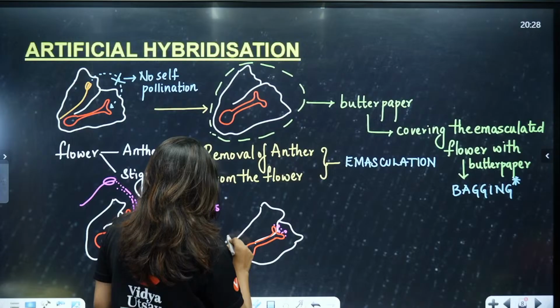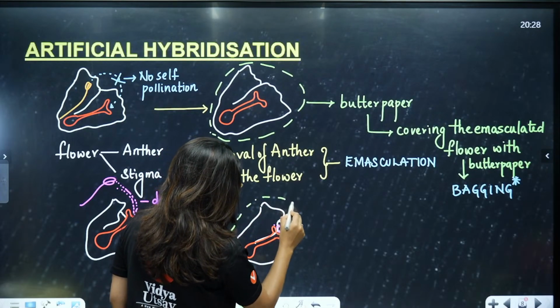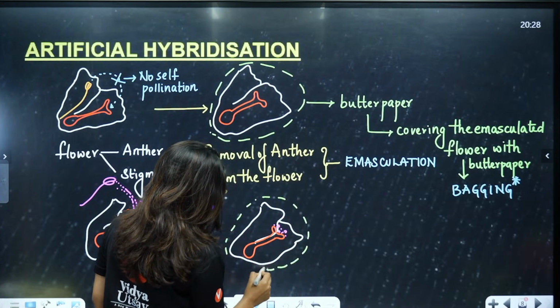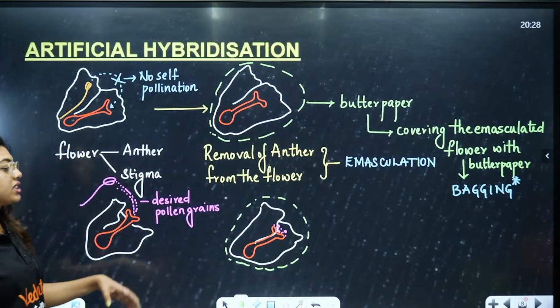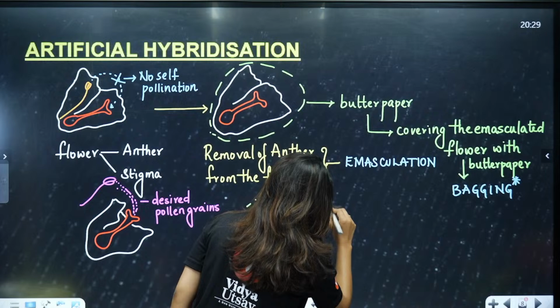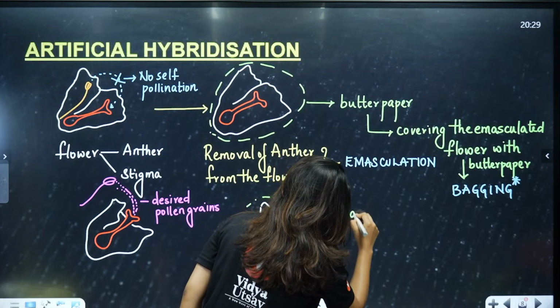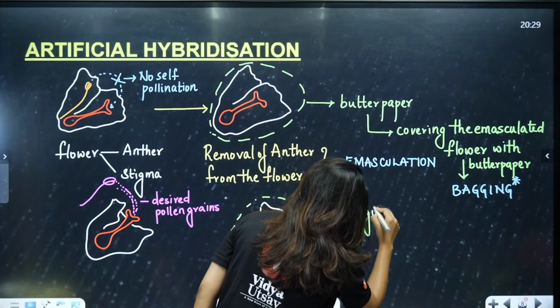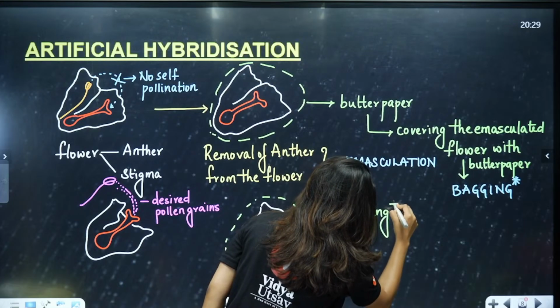Students, if rebagging is not done, again there is a chance that contamination happens. So after dusting the desired pollen, we do rebagging to avoid any kind of contamination.